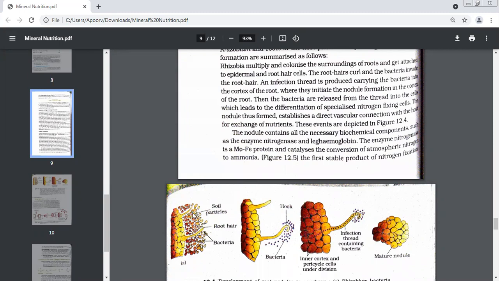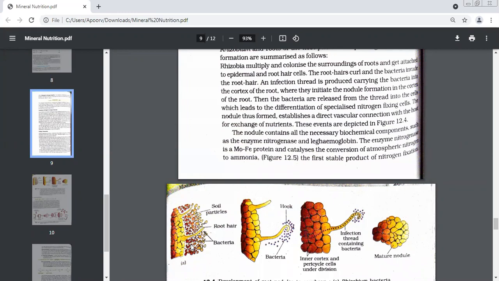What was happening in the first step? What were these yellow things? Soil particles. And what are these two long yellow structures? Root hair. Who is surrounding the root hairs in multiple number?